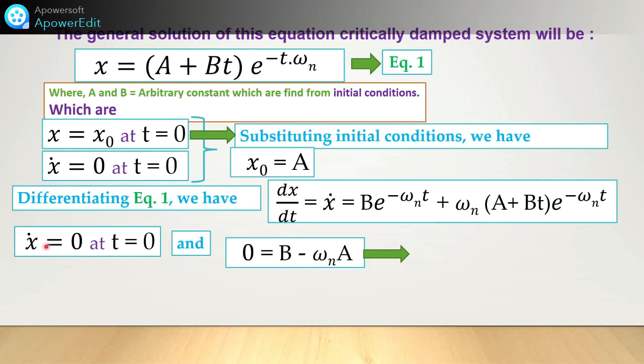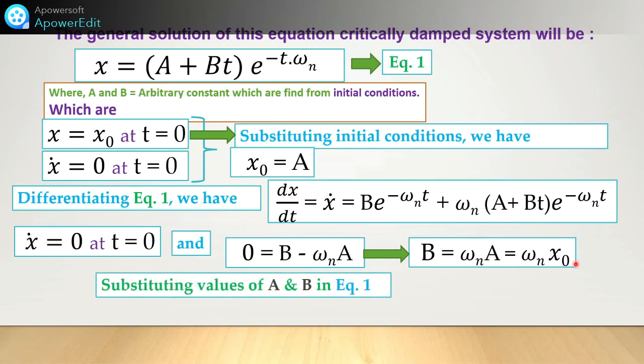As we know, x dot is 0 at t is equal to 0. So what will be remaining in this one? dx by dt is equal to 0 for x dot 0 at t is equal to 0. Putting t is equal to 0, b remains, and since t is 0 the bt term becomes 0, and a omega n remains, as the exponential becomes 1. So in terms of b, we can write b is equal to omega n into a. And what is a? From condition 1, a is equal to x0, the initial displacement.